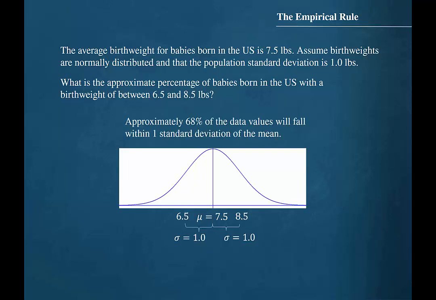The empirical rule tells us that approximately 68% of the data values will fall within one standard deviation of the mean. So the percentage of babies born in the U.S. with birth weights between 6.5 and 8.5 pounds is approximately 68%.